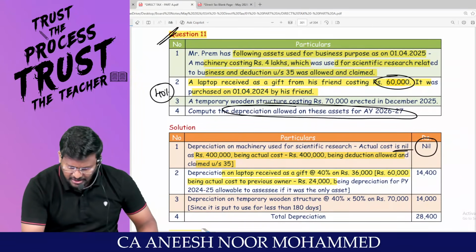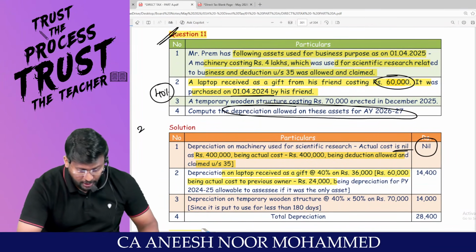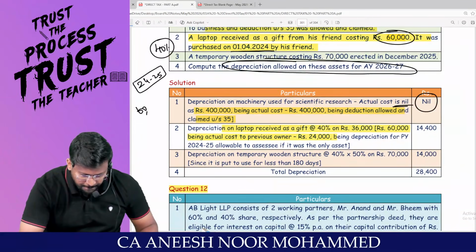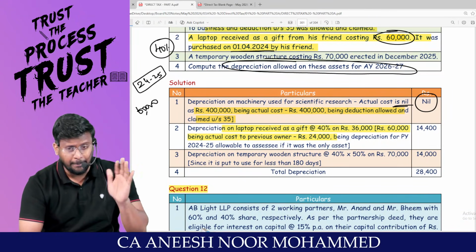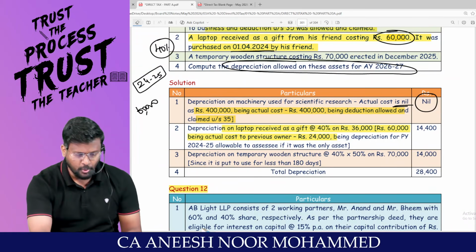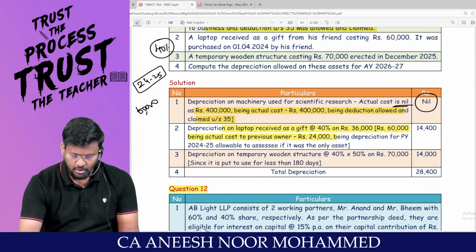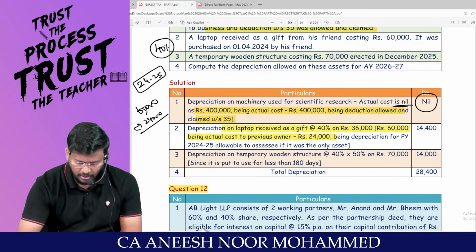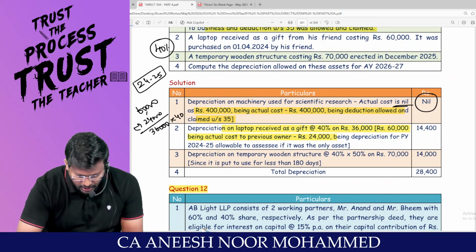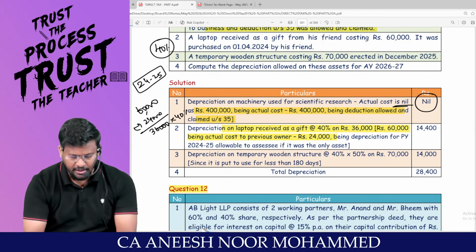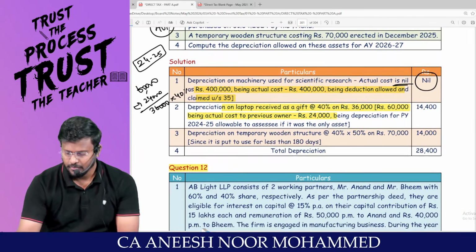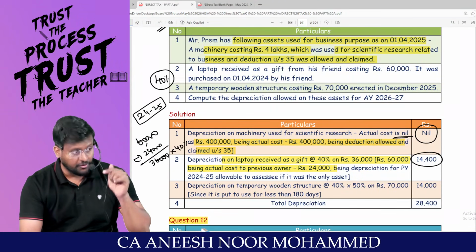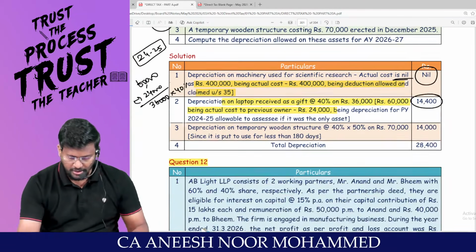When the friend purchased on 1/4/2024, that means 24/25 the friend purchased. What is the cost? 60,000. Then what is the depreciation for that computer for the last year? 24,000. So 60,000 minus 24,000 is 36,000. On that 36,000, if you apply 40%, what will be the depreciation for the current year? 14,400. Because date is important. They have given not our date, 25. They have given 24. So that's what they are saying.